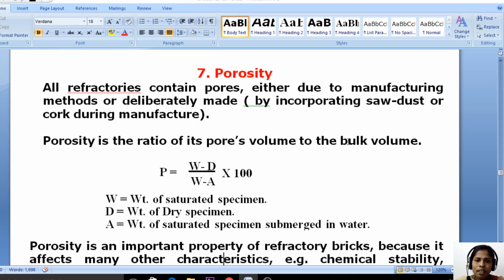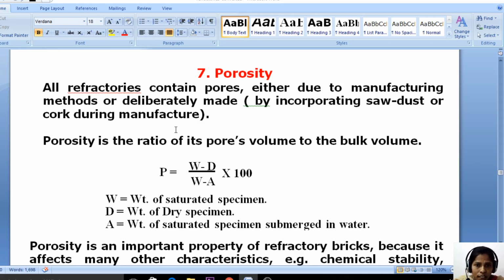Now we have seen the bricks have small pores. The pore volume is less, but the bulk volume, which is the brick volume, is more. So what is the porosity? Porosity is the pore volume divided by the bulk volume, into 100. That is porosity. But we know that a good refractory material must have low porosity.